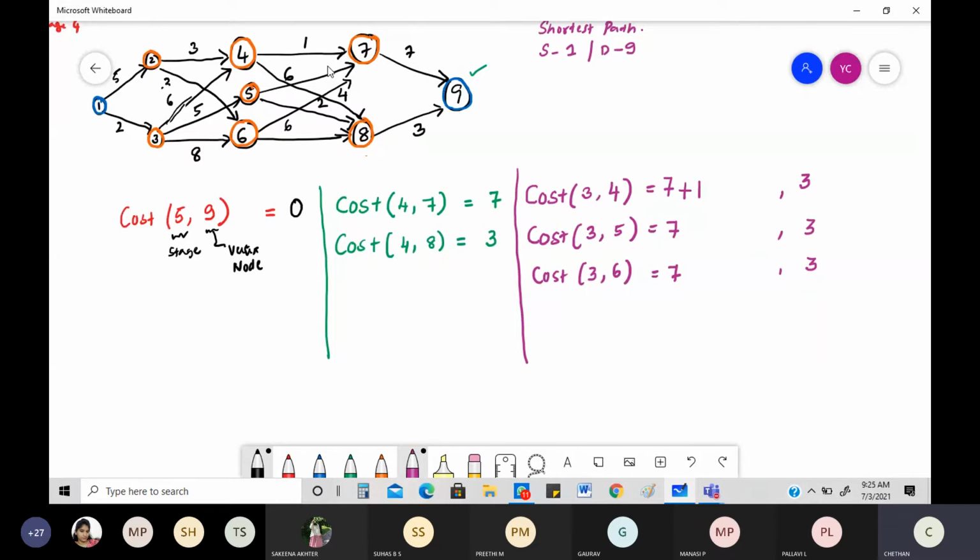Then the next thing from 4, what are the other nodes you have? See this, 4 to 8. What is the cost you have? 6. From 4 to 8, you have 6 here. Even that should be written, and all that you have needs to be written very clearly.